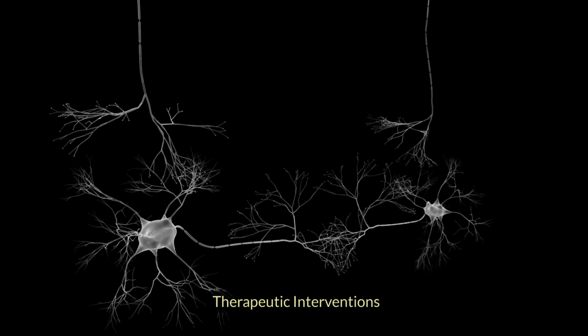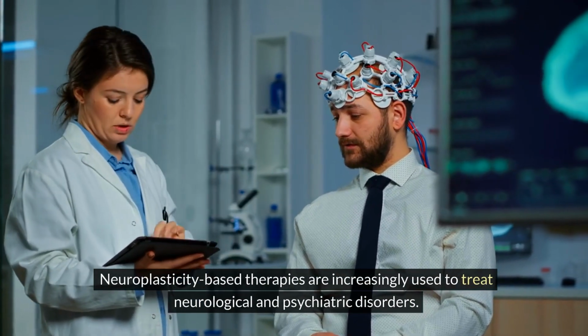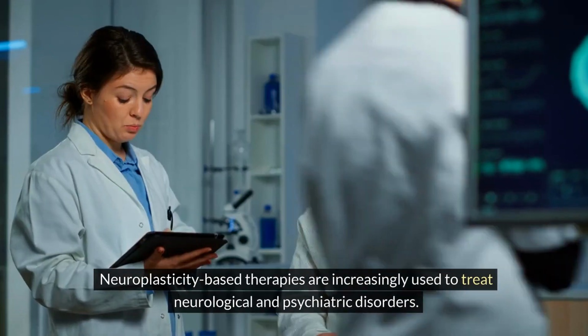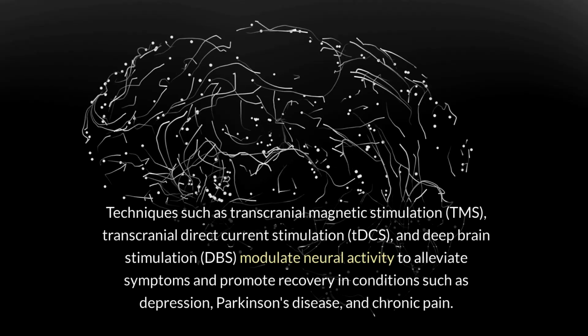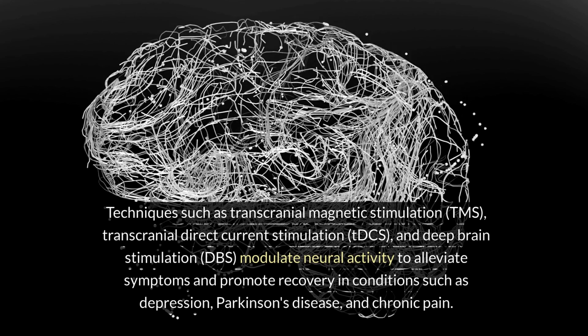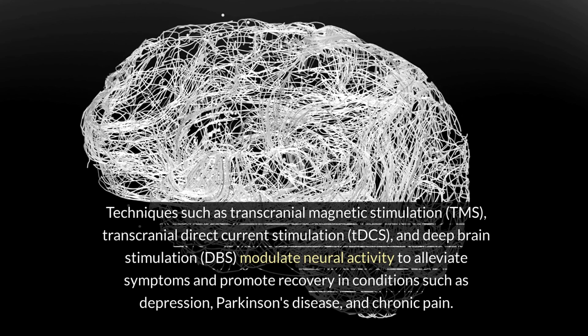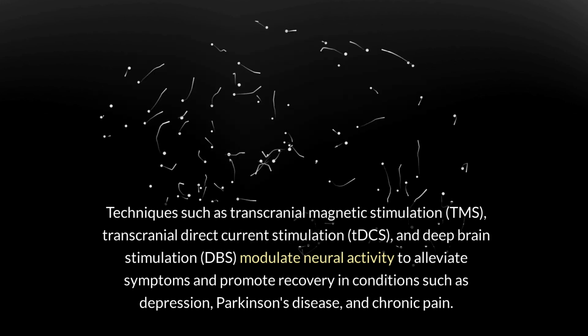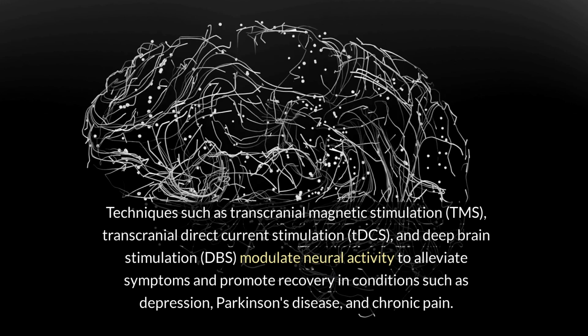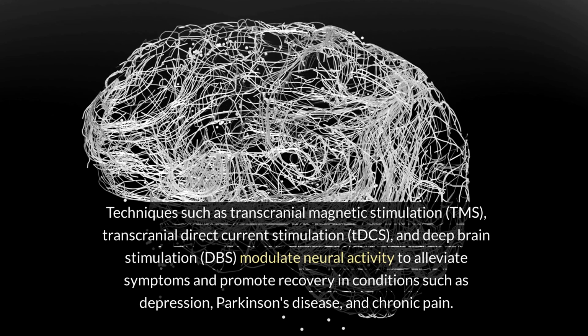Therapeutic interventions. Neuroplasticity-based therapies are increasingly used to treat neurological and psychiatric disorders. Techniques such as transcranial magnetic stimulation, TMS, transcranial direct current stimulation, tDCS, and deep brain stimulation, DBS, modulate neural activity to alleviate symptoms and promote recovery in conditions such as depression, Parkinson's disease, and chronic pain.